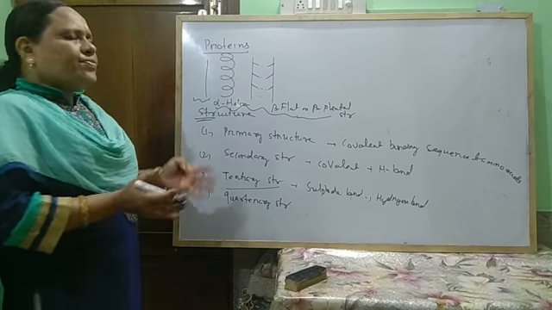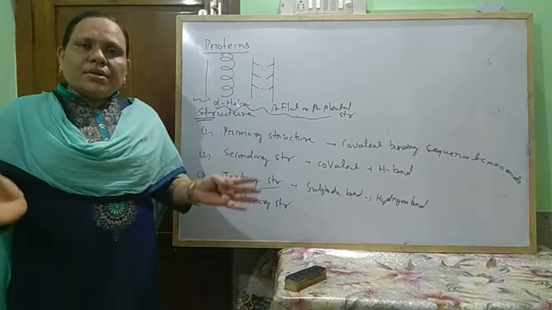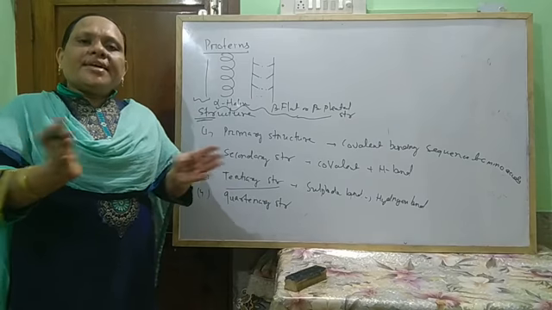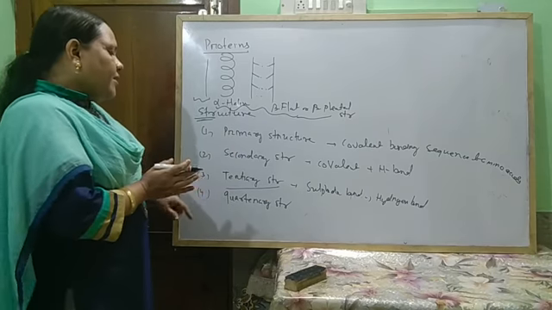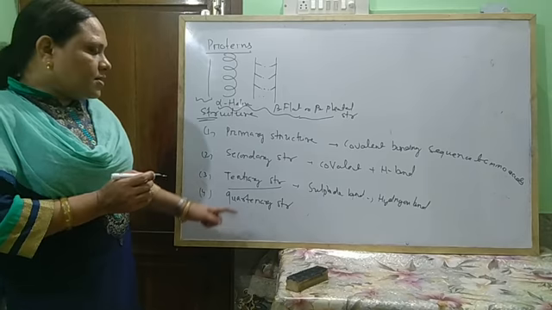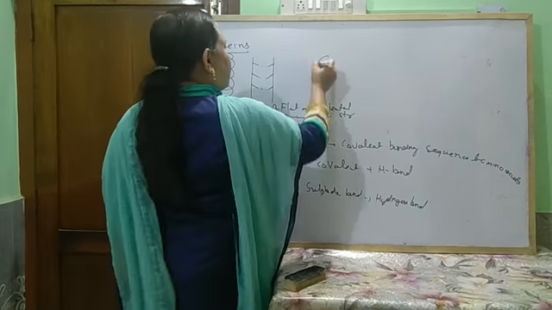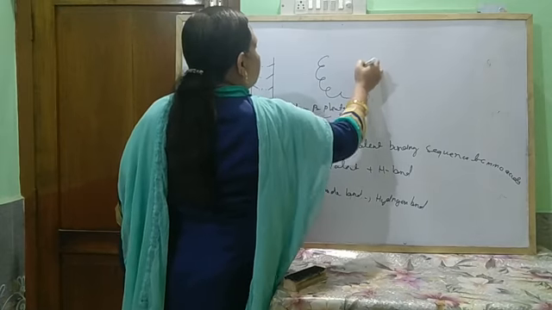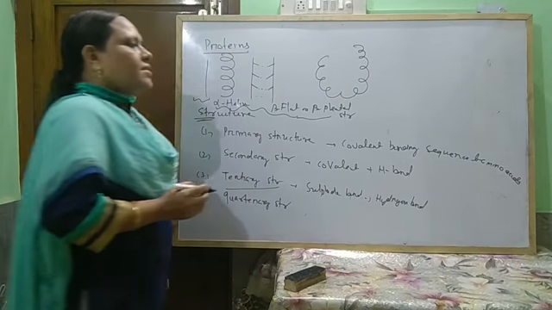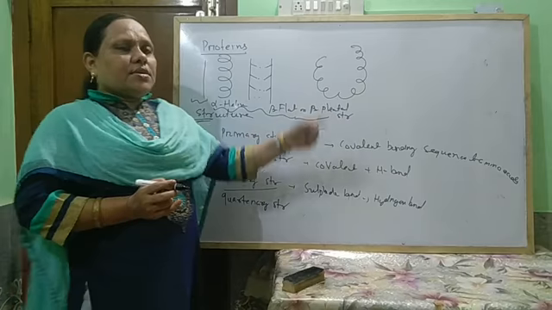Due to these, protein molecules may fold in different ways and give rise to different tertiary structures. So this is the tertiary structure.